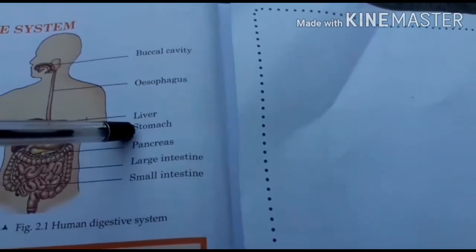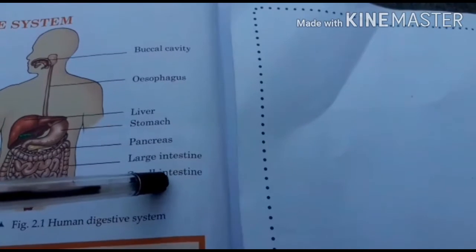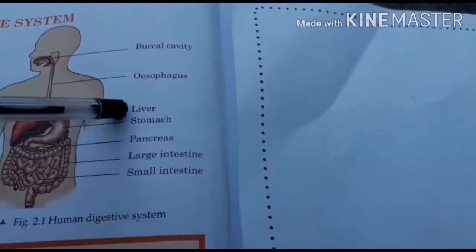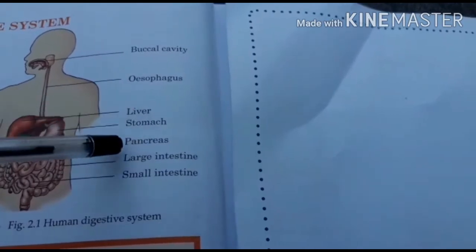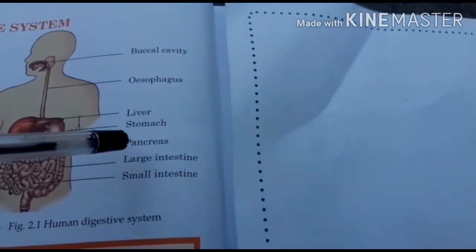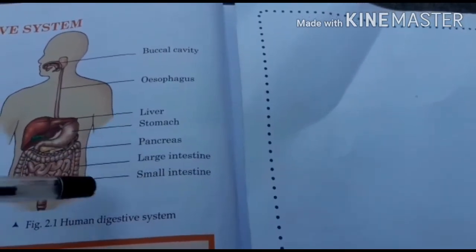Then we have stomach, large intestine, small intestine. You can also see liver and pancreas. So, this liver and pancreas also play an important role in the process of digestion.